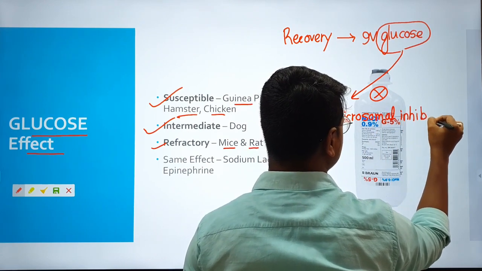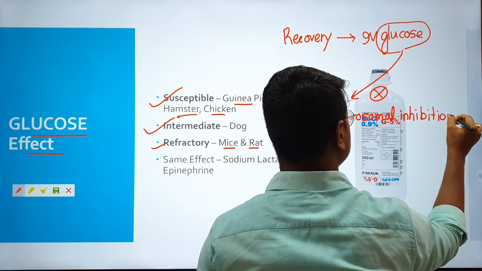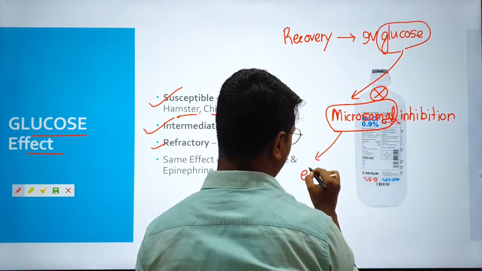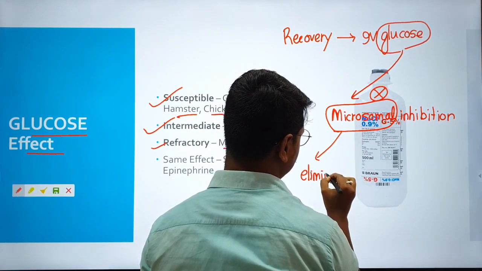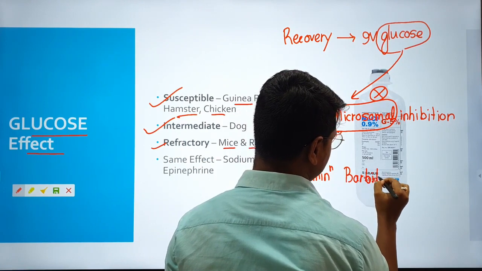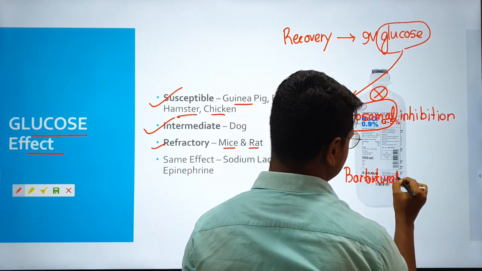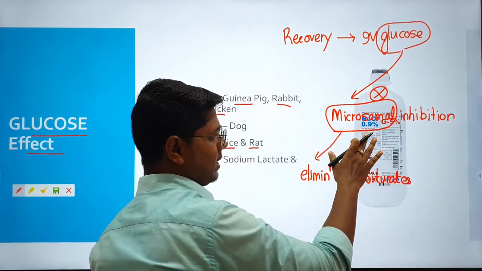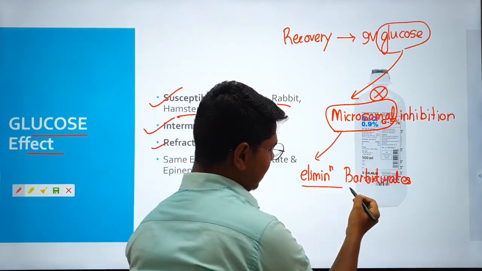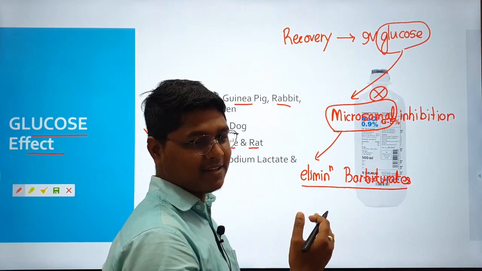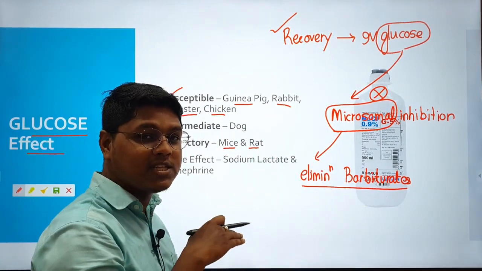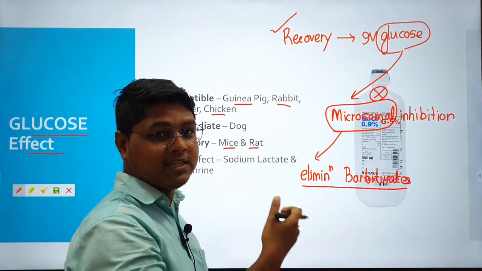These microsomal enzymes are required for the elimination of barbiturates. So if they are inhibited by glucose, the elimination of barbiturates will be delayed, so that instead of recovering, the animal will sleep more or enter the sleep phase.